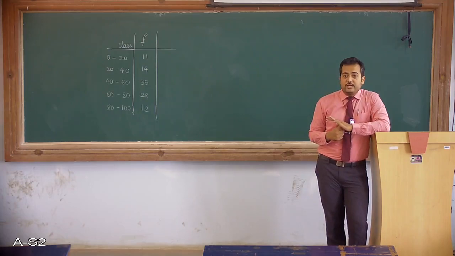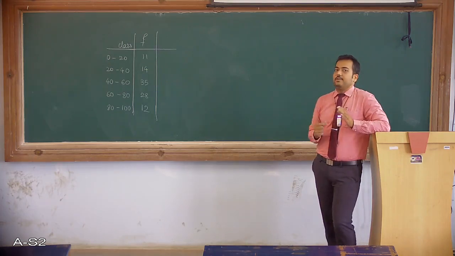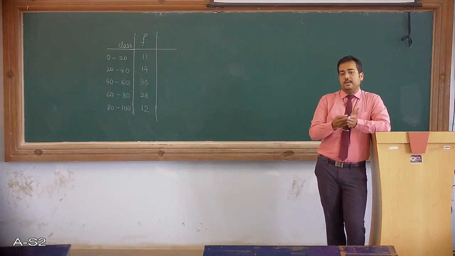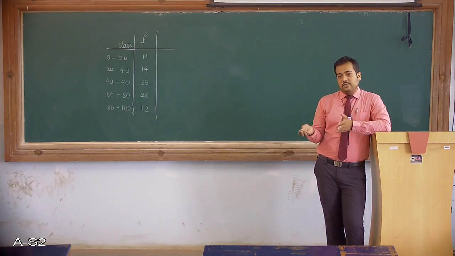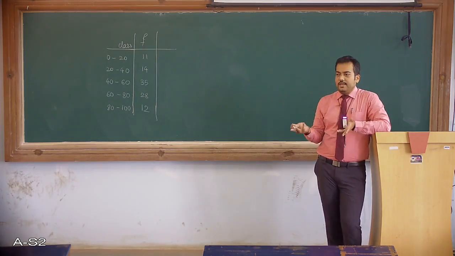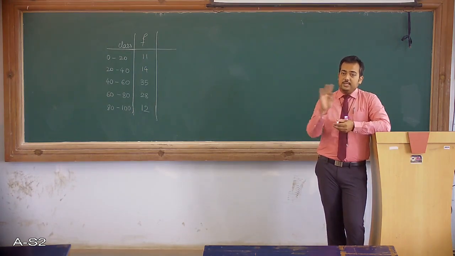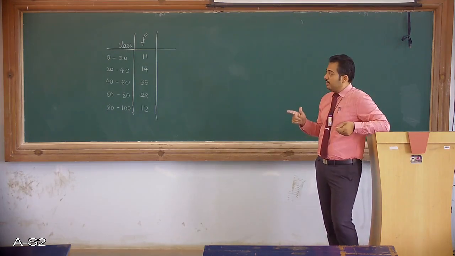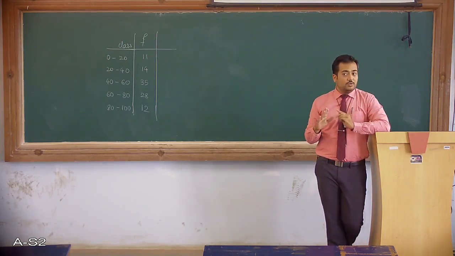Now we don't know which are the actual elements of the distribution. We know that there are 11 values between 0 and 20. Those 11 values can be all 11 different values between 0 and 20. Those 11 values could be some values repeated multiple times between 0 and 20. They can be anything between 0 and 20, with repetition or without repetition. So we literally don't know which values are in the actual distribution. Only the given thing is that from 0 to 20 there are 11 values. So we don't know which are the 11 values.